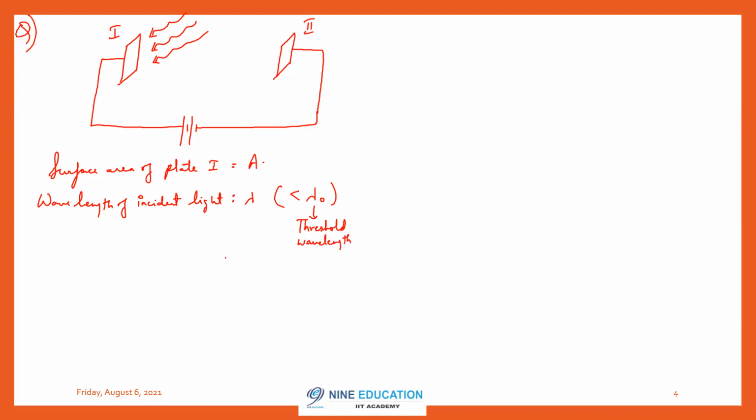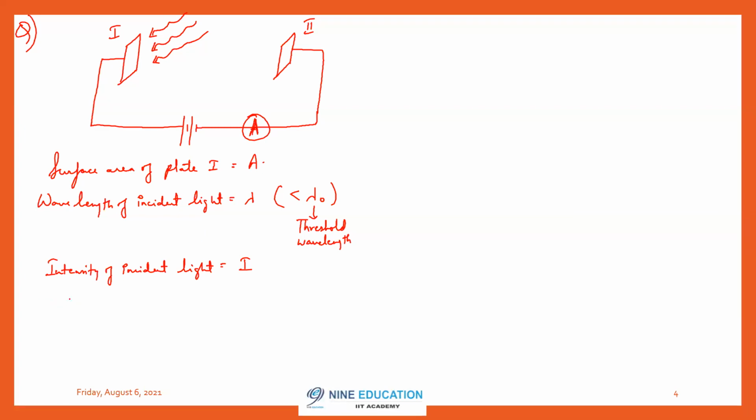And what do you think? Photoelectric emission is possible or not? Electron emission is possible, obviously. Next, intensity of incident light is equal to I. Intensity of incident light is I, and let me say that I have connected an ammeter here.